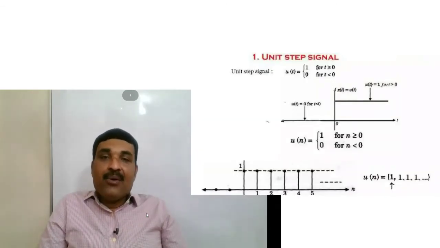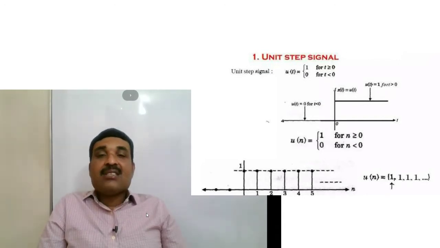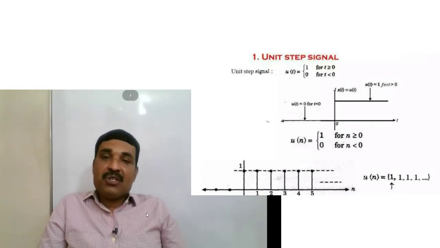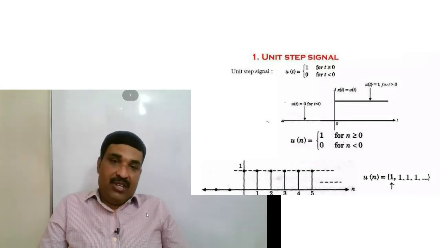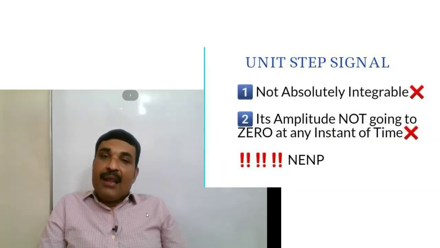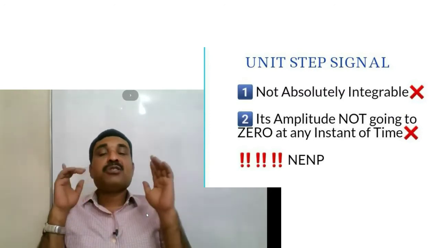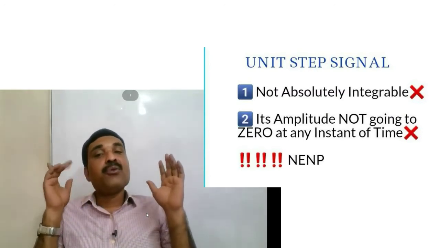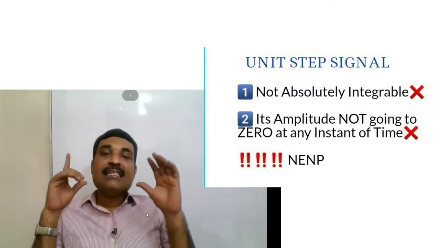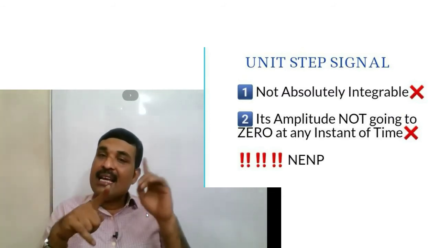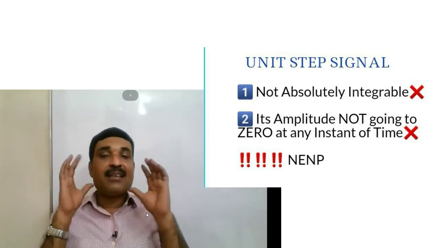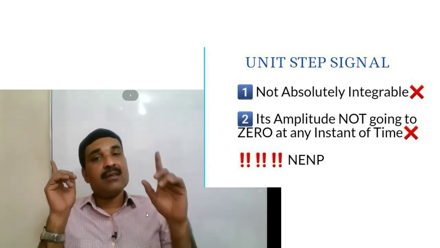Now consider a unit step signal. We know that u of t is equal to 1 for t greater than or equal to 0 in the case of a continuous time unit step signal. In the case of a discrete time signal, u of n is equal to 1 for n is equal to 0, 1, 2, 3 up to infinity. Since the signal is not absolutely summable or not absolutely integrable, and the signal never becomes 0 at any instant of time, a unit step signal is neither an energy nor a power signal.